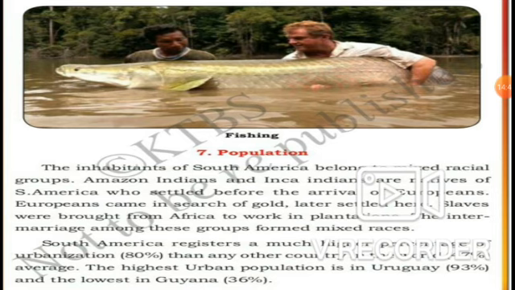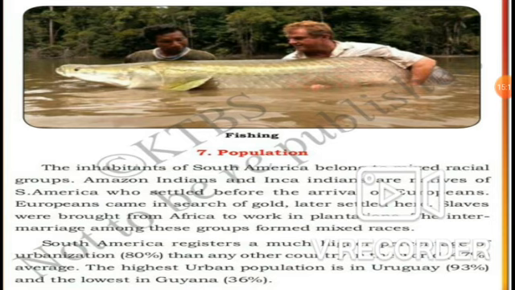The inhabitants of South America belong to mixed racial groups. Amazon Indians and Inca Indians are natives of South America who settled before the arrival of Europeans. Europeans came in search of gold, later settled here only. Actually, Europeans came to South America in search of gold. Okay, but later on they decided to settle here only. Here means in South America only.